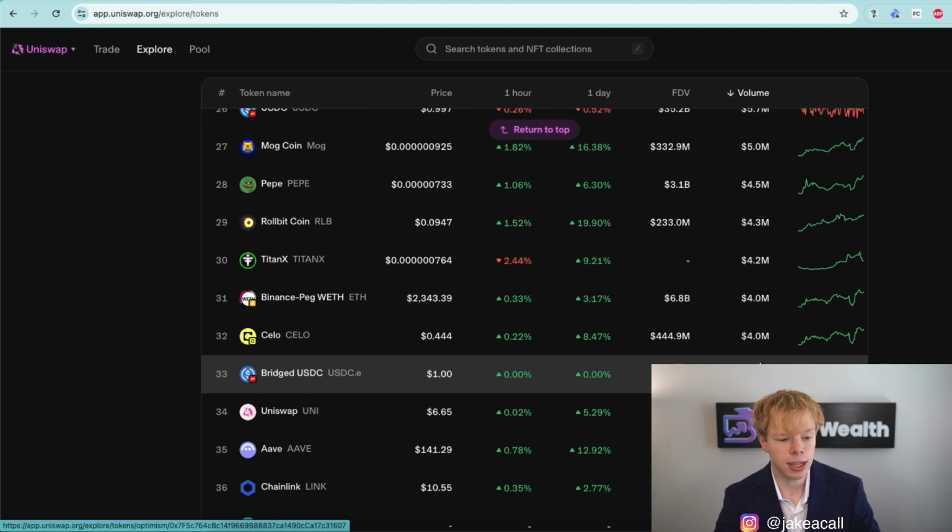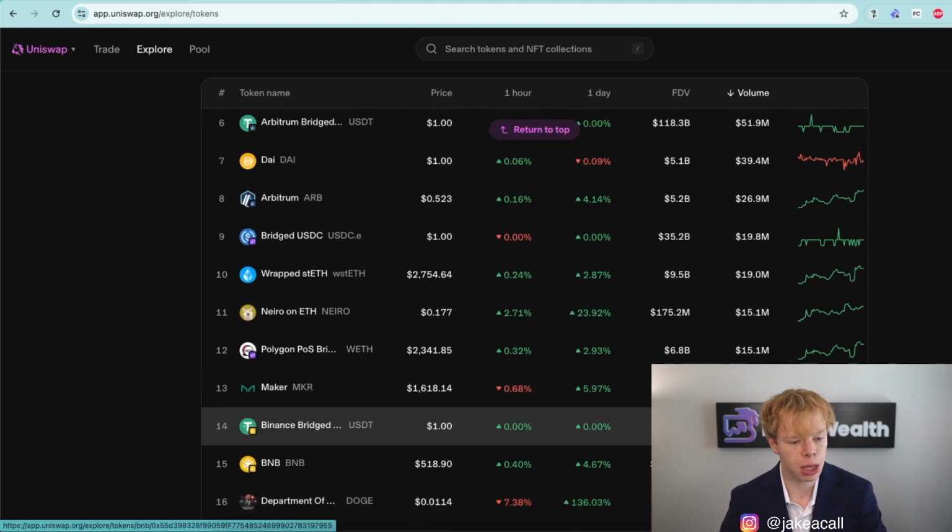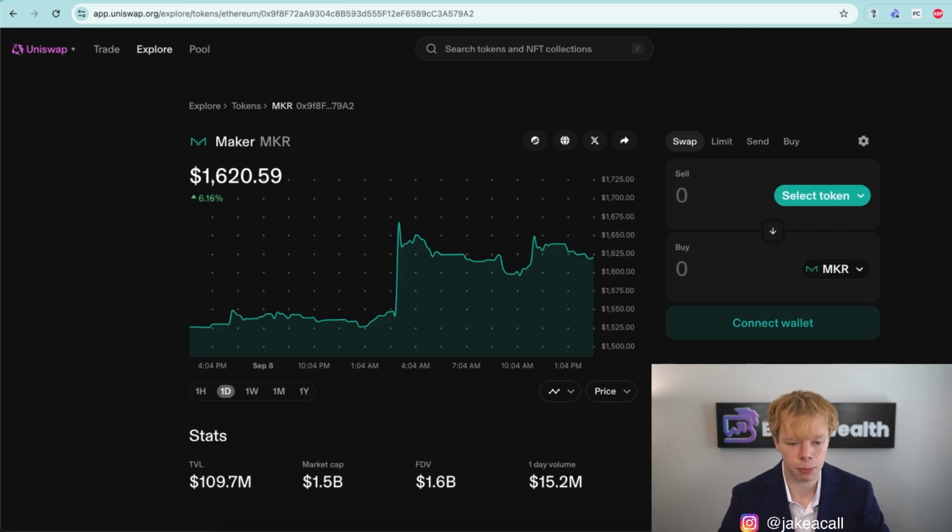We could keep on going down this list. The thing is, we want to identify assets that seem like they have some promising potential. And the way we could do that is by starting to just select ones that we come across that don't seem to be meme coins, because I personally don't like to invest into meme coins because they are very speculative, and in all honesty, you're better off taking your chances at the casino in Vegas.